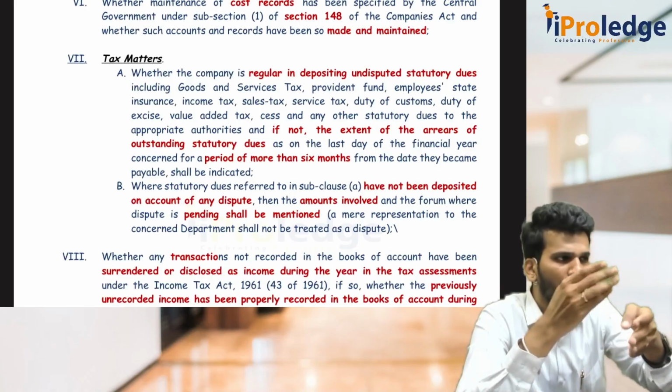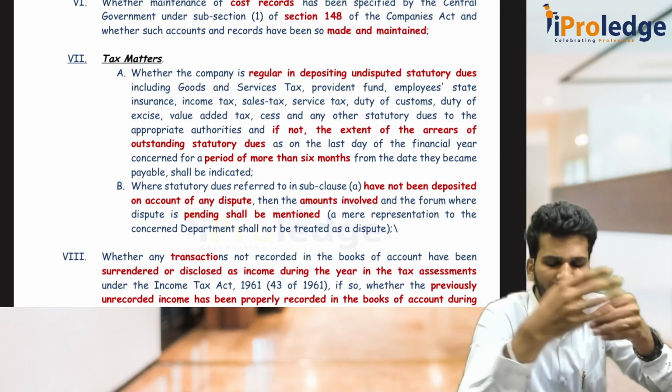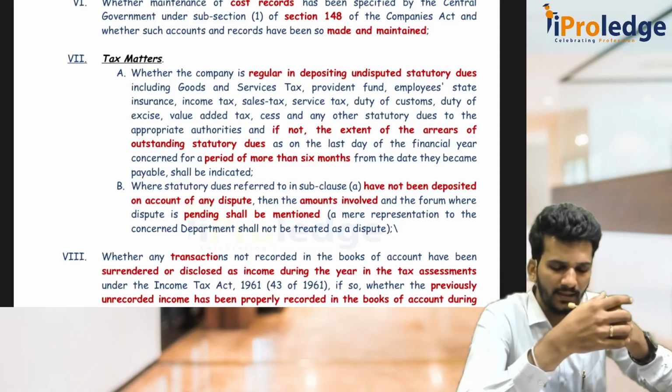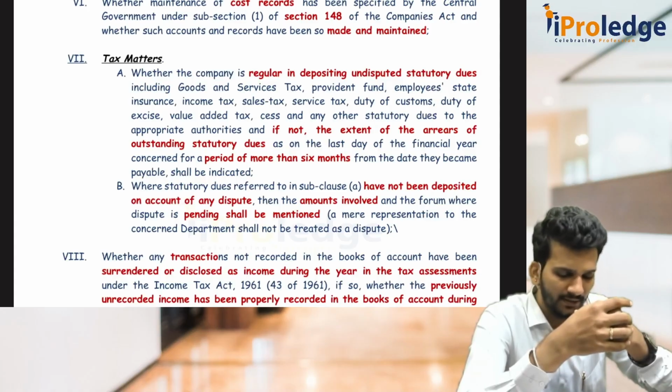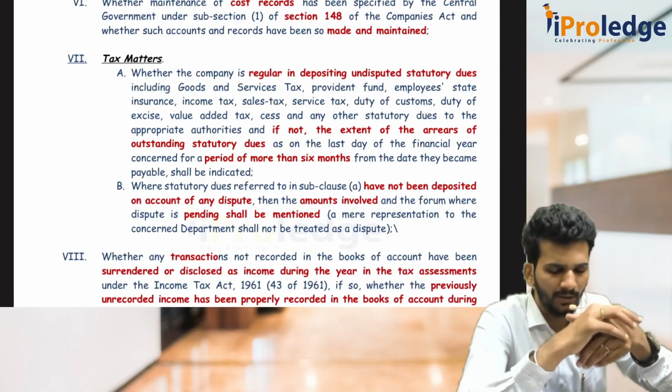Consider that as the due date. From the due date to the last day of the financial year, for a period exceeding 6 months. They are telling that if not, the extent of the arrears of outstanding dues as on the last day of the financial year concerned, for a period of more than 6 months from the date they became payable, shall be indicated.